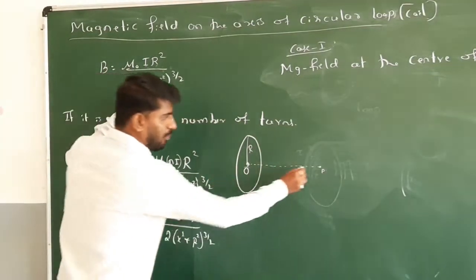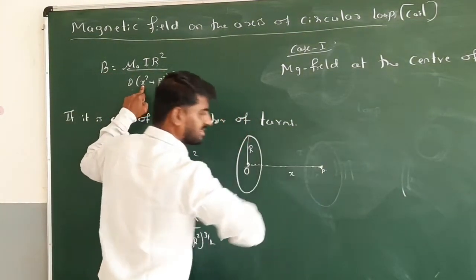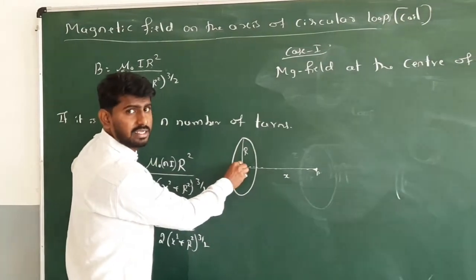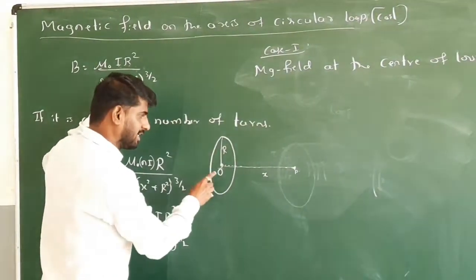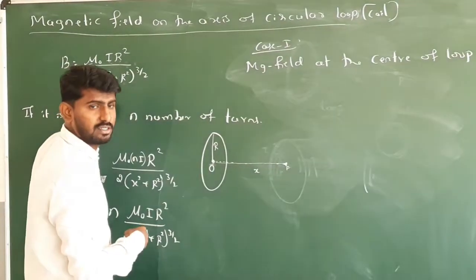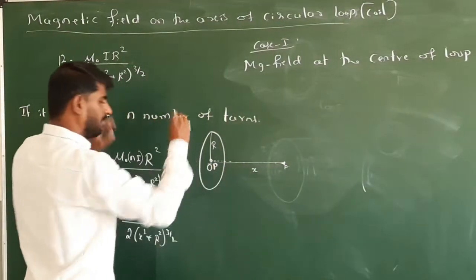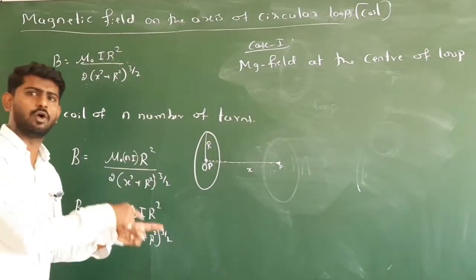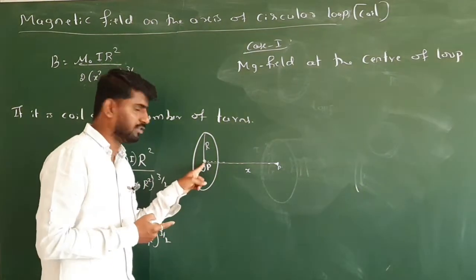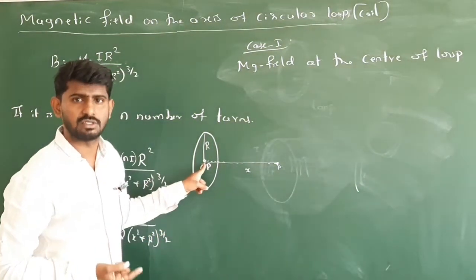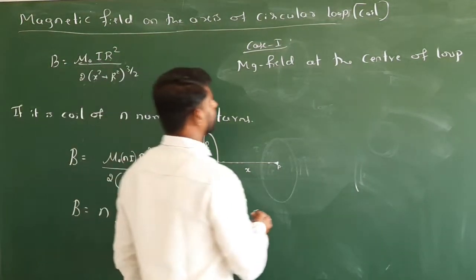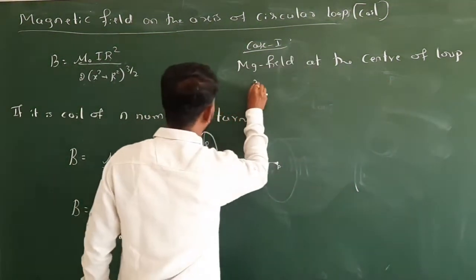So if I consider the point P, I say this is at x distance. If I take this point only, what's the value of x here? It is 0. At the center means no horizontal distance of that point. So now I say this is the point P. Where is the point P now? Point P is at the origin. So the x value is 0. Okay, so at the center of the loop means x equal to 0,